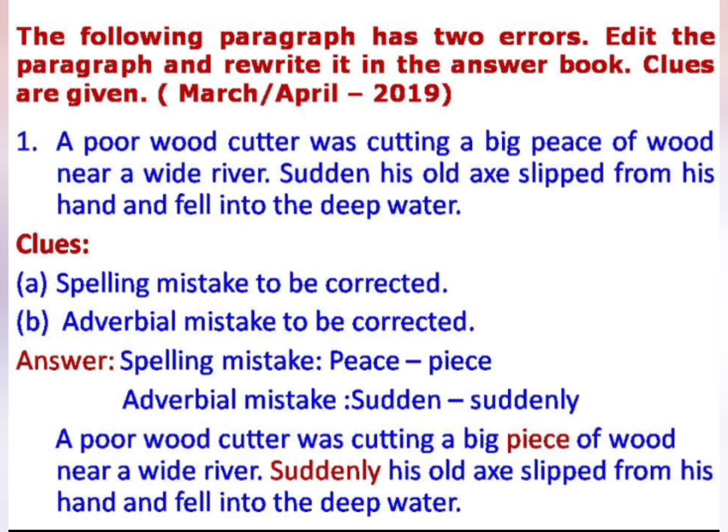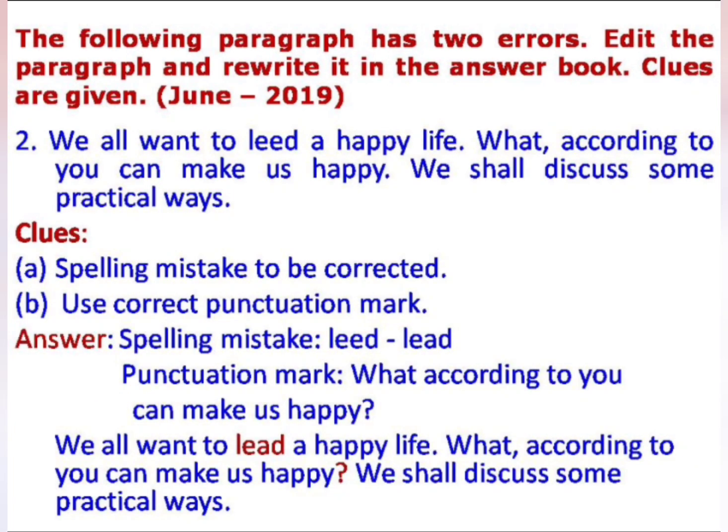So, after correcting this mistake, you have to rewrite the paragraph in the answer book. That is, a poor woodcutter was cutting a big piece of wood near a wide river. Suddenly, his old axe slipped from his hand and fell into the deep water. Next question. This question has been taken from the question paper of June 2019.